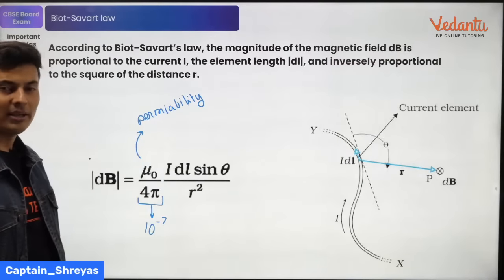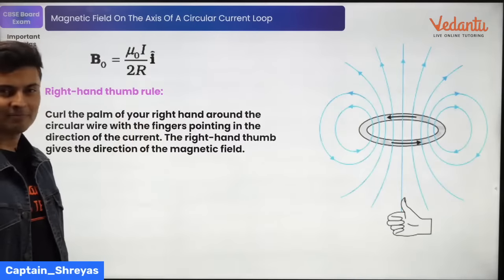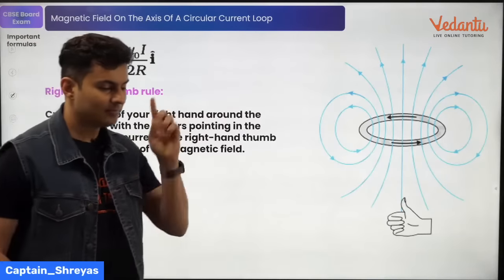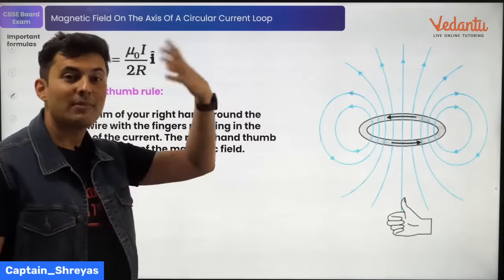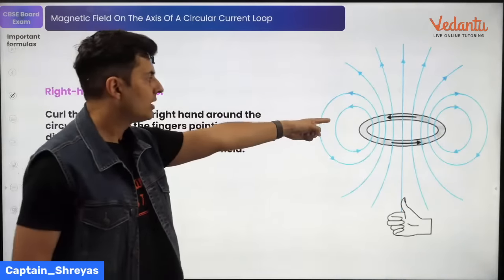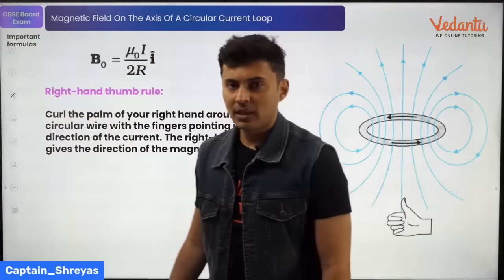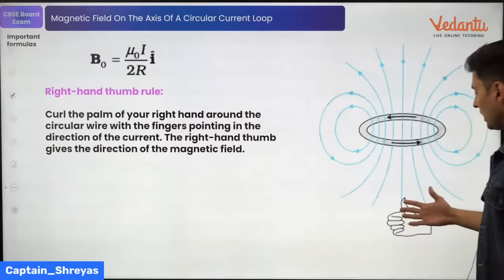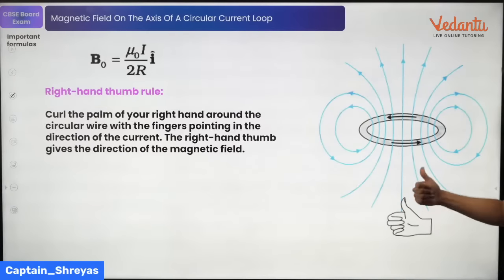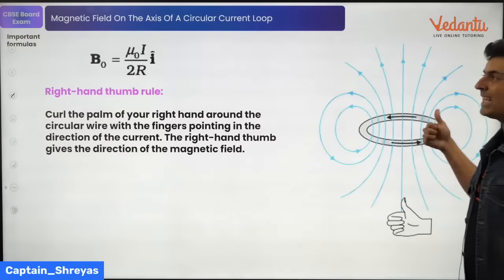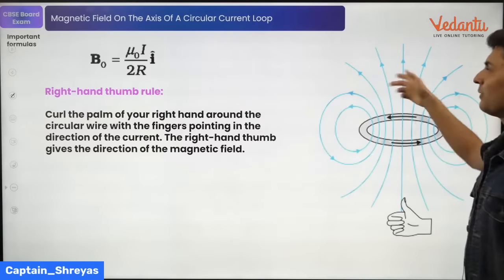What are the standard geometries, guys? First one is a coil. If you take a coil carrying current, it produces magnetic field around it like this. So if the current is going this way, everybody take their right hand. Curl your fingers like this. The thumb will point in the direction of the magnetic field.